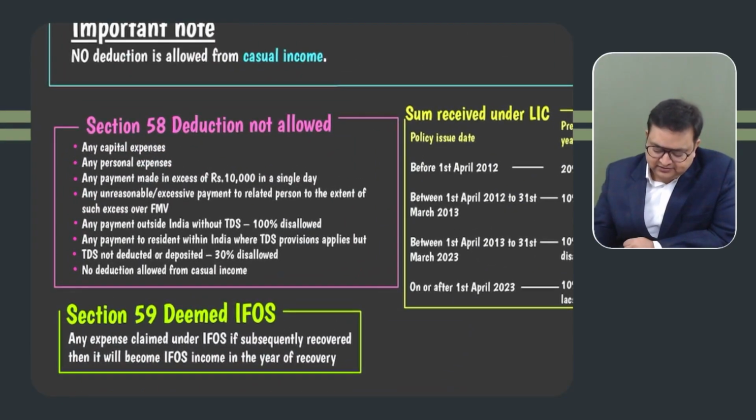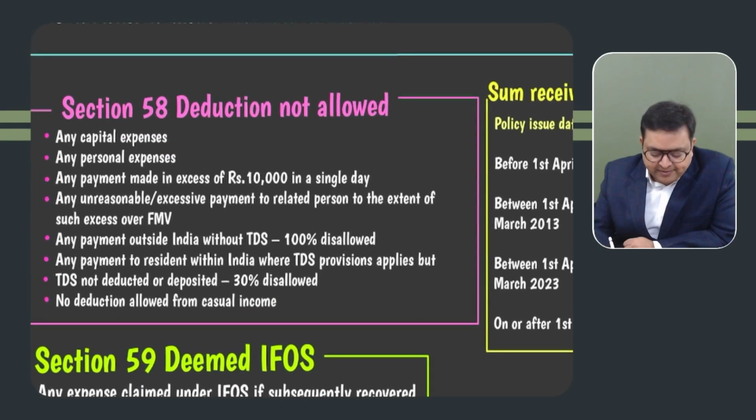Right? Section 58 is easy. 58 is similar to PGBP expenses which are not allowed. So if it is any capital expenses, it is not allowed. Any personal expenses are not allowed. If you have made a payment of more than 10,000 rupees in a single day to a single party in cash or a non-prescribed mode, bearer cheque or cross cheque, it is not allowed. Only banking mode is allowed.